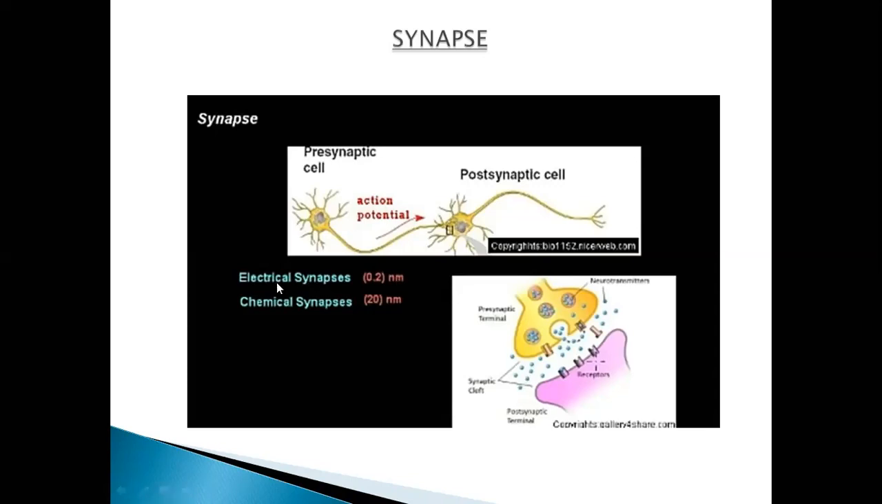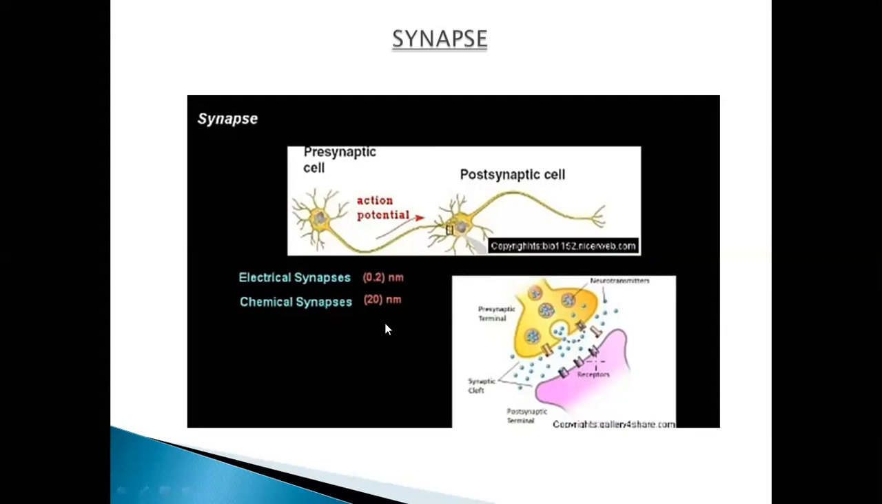In electrical synapses, the nerve impulse moves very fast. Here you can see this is the presynaptic terminal and this is the postsynaptic terminal. The electrical synapse passes with a speed of 0.2 nanometer in this axon. It is very fast. And the chemical synapse takes, its speed is 20 nanometer.